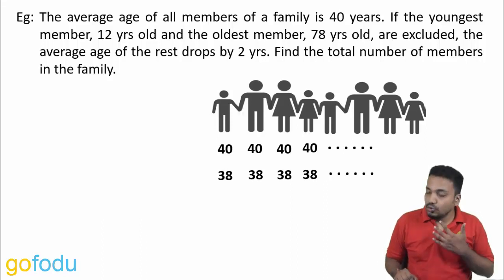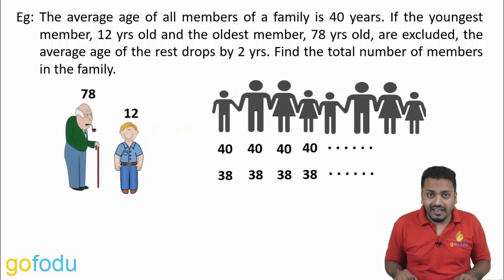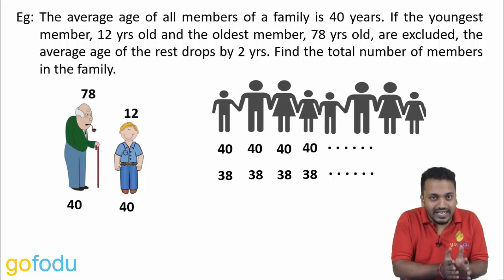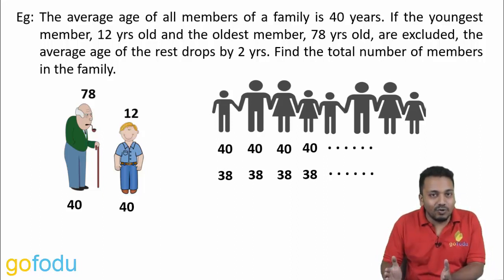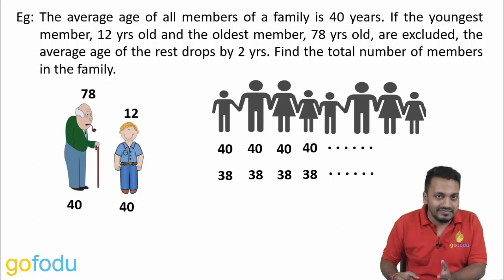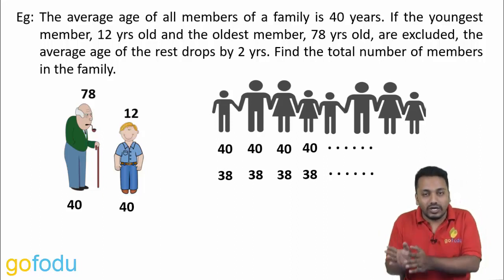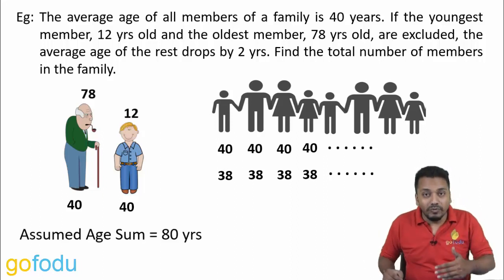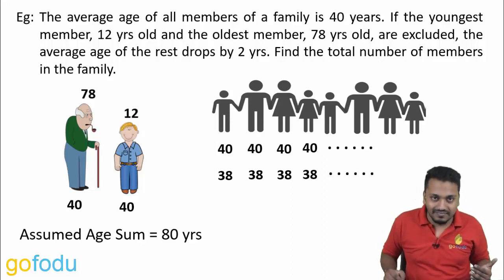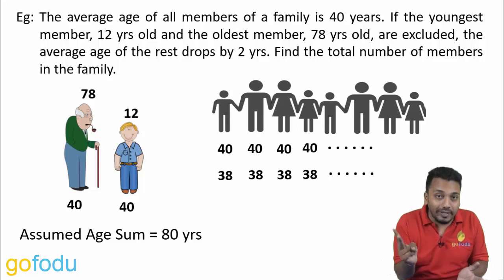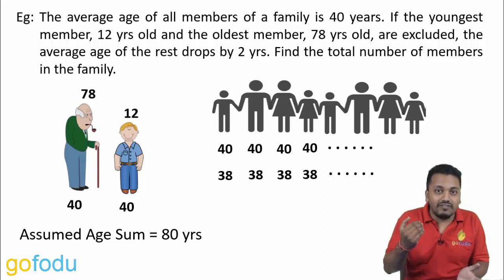Okay, these two members are excluded. We assume their initial age to be 40 and 40 only. If their actual age was 40 and 40, their leaving the group wouldn't have changed the average. All the values were 40. Two values 40 and 40 were removed. The average would have remained 40 only. Now assumed age sum is 80 years. Let's say these 80 years have left the family in the form of 2 people without changing the average of